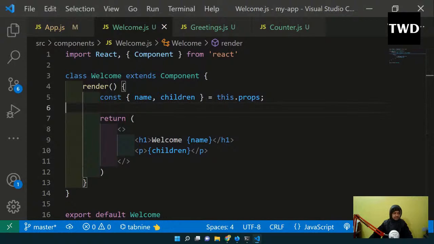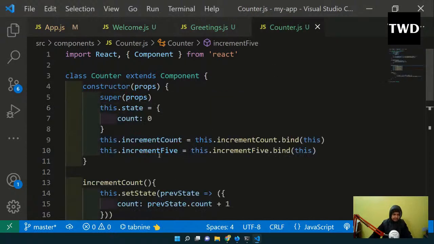So these are the ways to destructure. And as I've told, in a counter we have seen this way to bind these things. These are known as event binding in class-based components, and it causes a lot of problems in class-based components. So what are the different ways to bind the event? We are going to look into that.